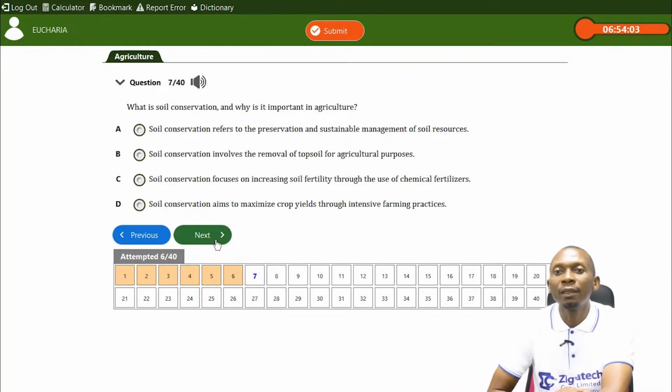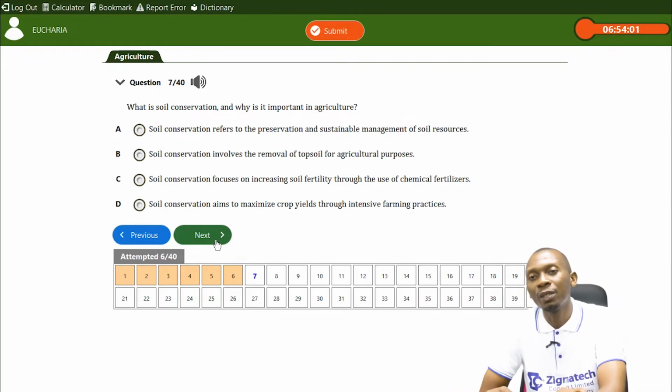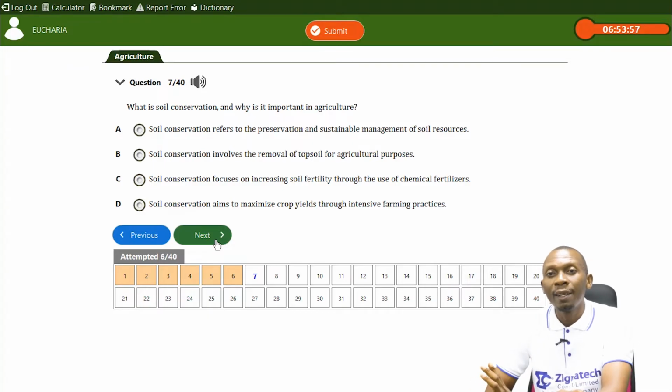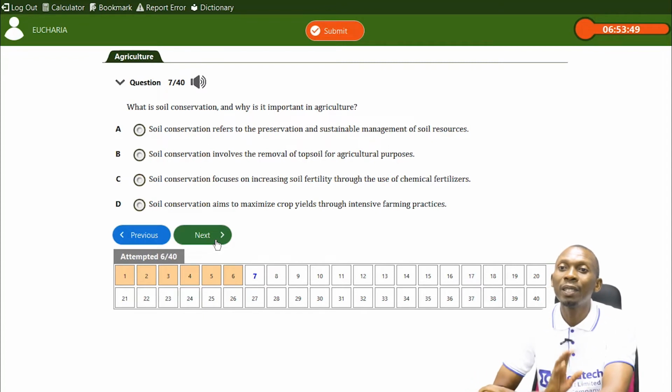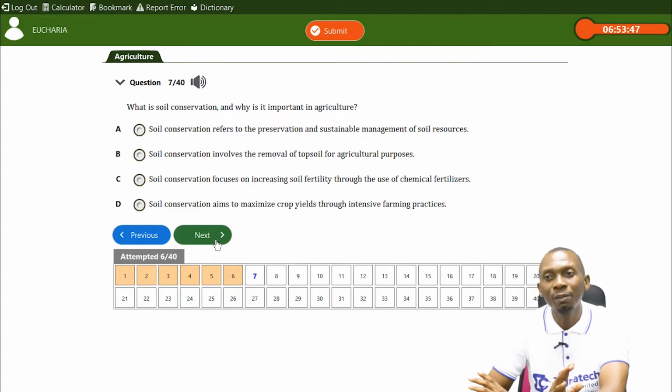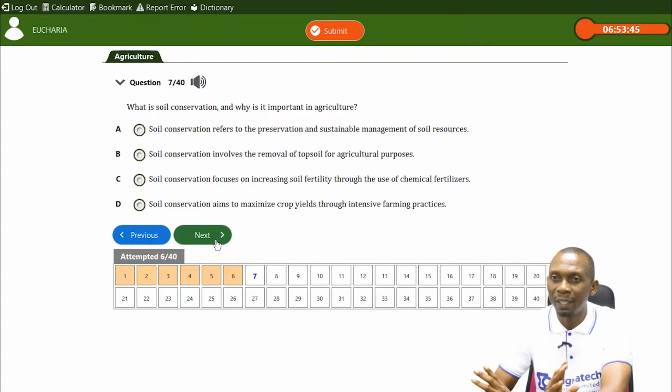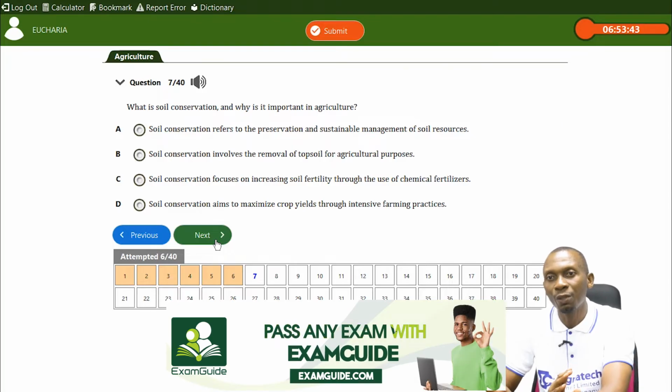Now, what is soil conservation and why is it important in agriculture? The word conservation means to preserve. So if we have that as background knowledge, we should be able to get the answer. The first option says soil conservation refers to the preservation and sustainable management of soil resources. So possibly that should be our answer, but let's look at other options.